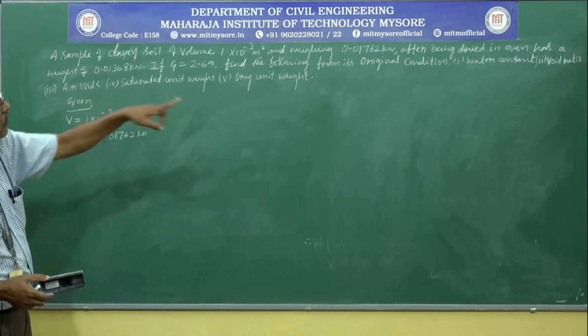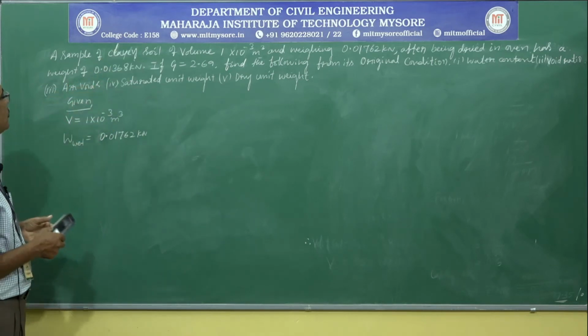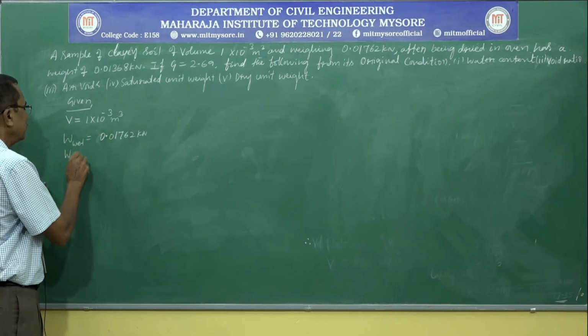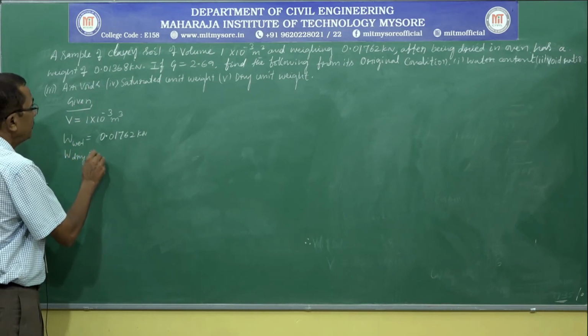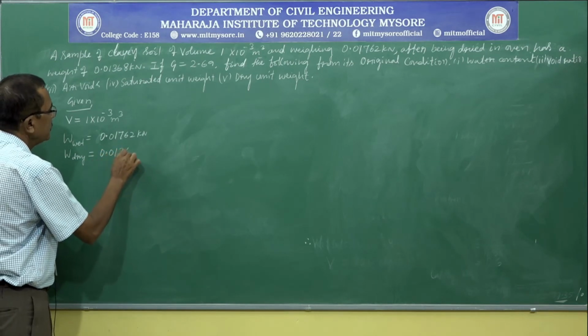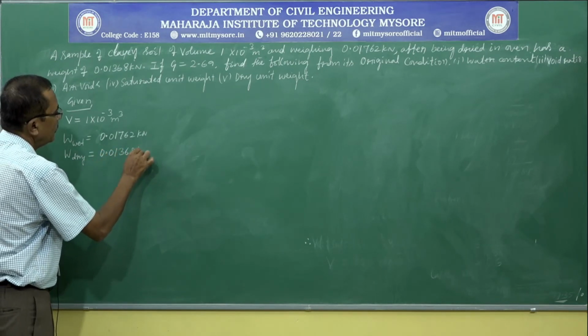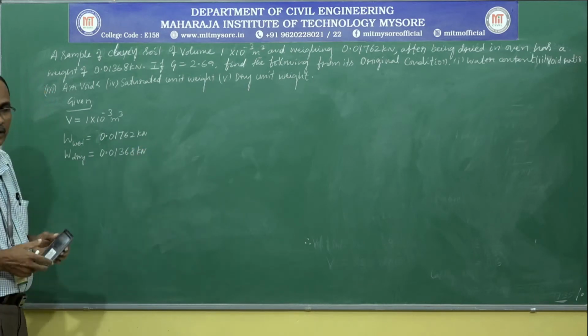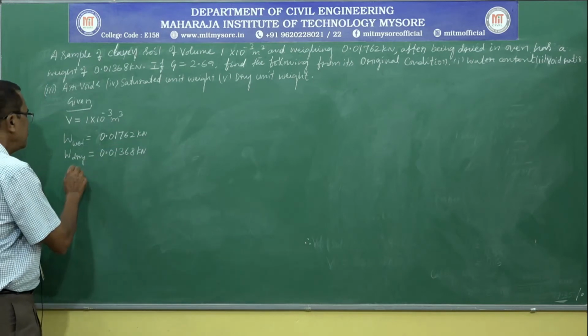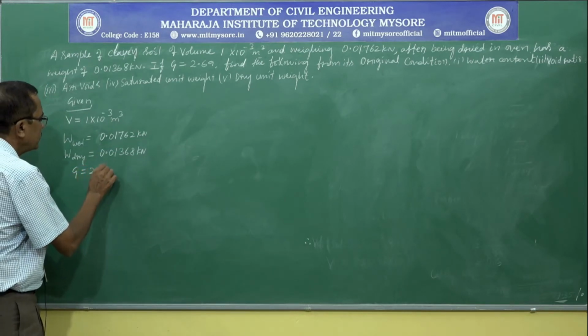After being dried in the oven, it has a weight of 0.01368 kilonewton. It must be a dry soil, that is W dry. W dry is equal to 0.01368 kilonewton. The soil has a specific gravity of 2.69, G is equal to 2.69.